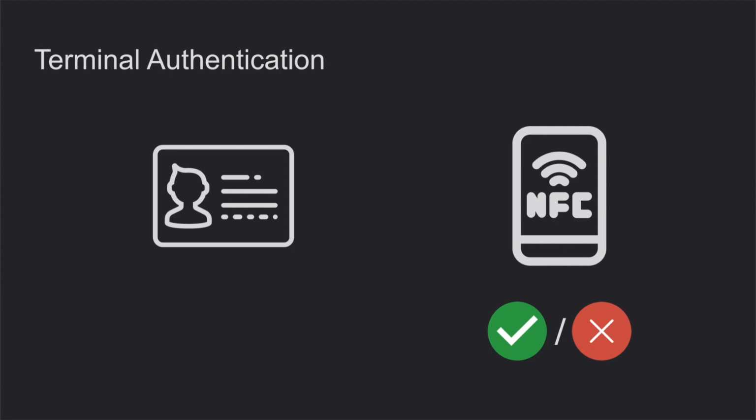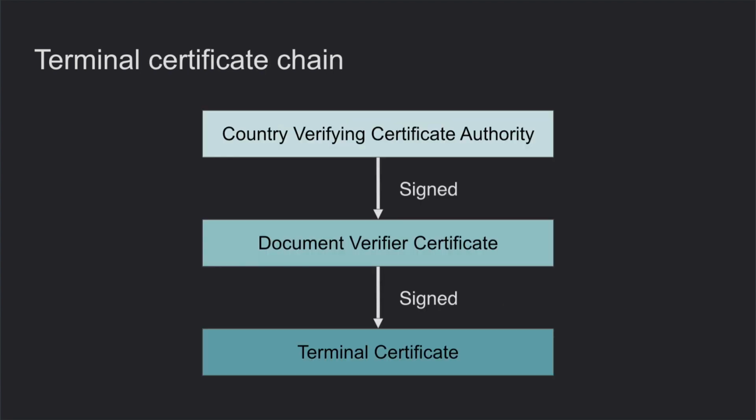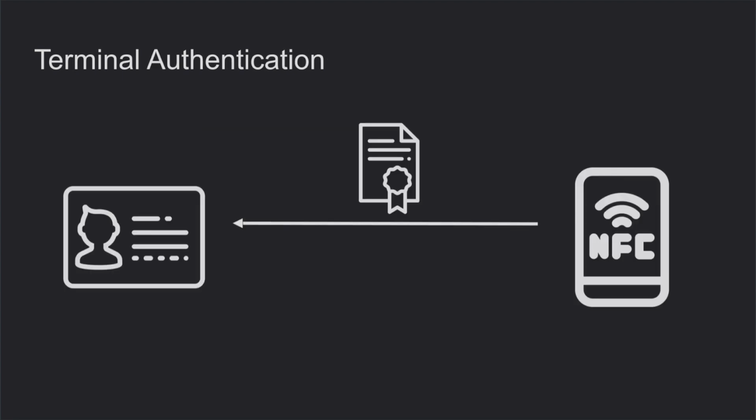And if your service wants to implement extended access control to get access to more sensitive data from the document, you need to request this certificate from the government. The signing chain of this certificate looks like this. So eventually, the terminal certificate is signed by the country verifying certificate authority, and the private key of the certificate is stored on the card. And the reading device should provide its terminal certificate to the card.